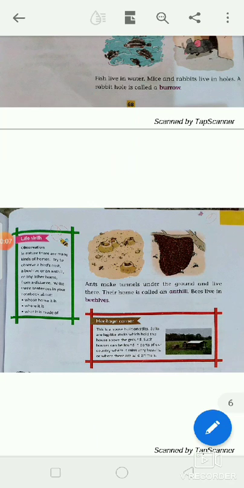Next picture, ant. And next picture, bee. Ants make tunnels under the ground and live there. Their home is called an ant hill. Bees live in a beehive. Okay, understood? Thank you. Have a nice day, all of you.